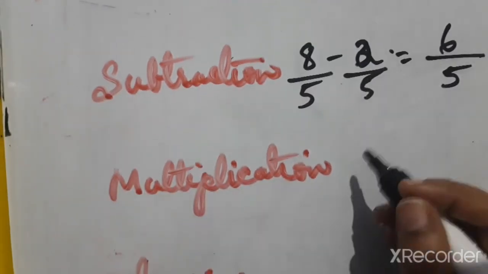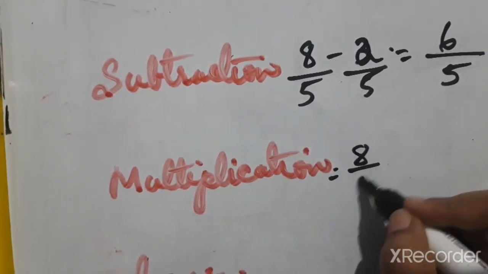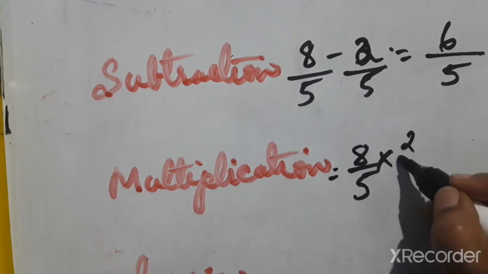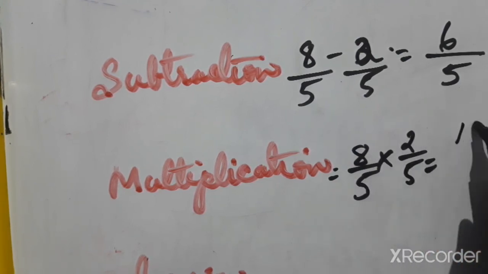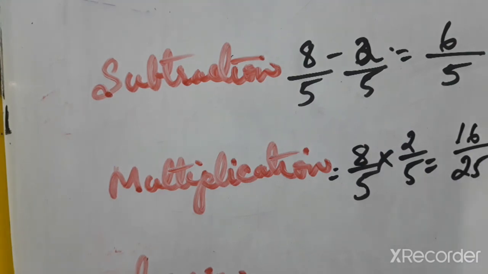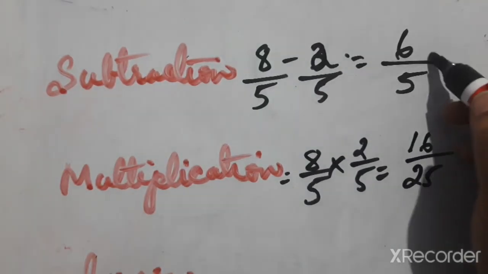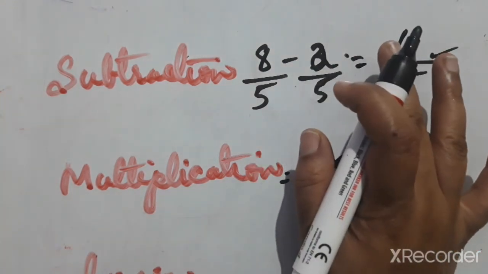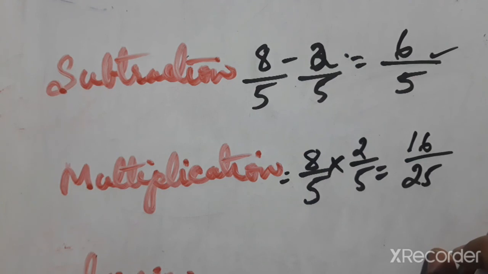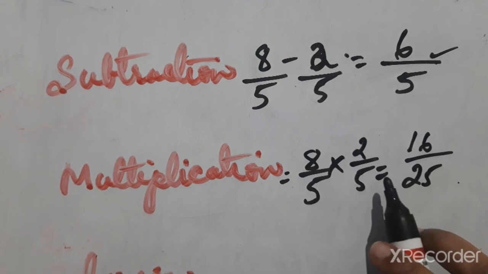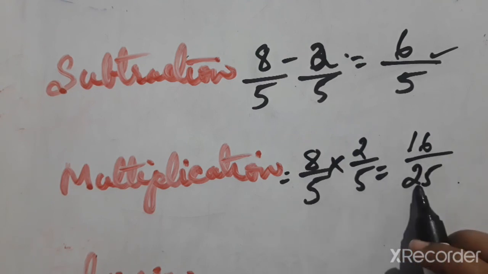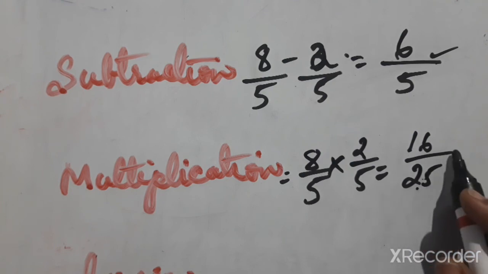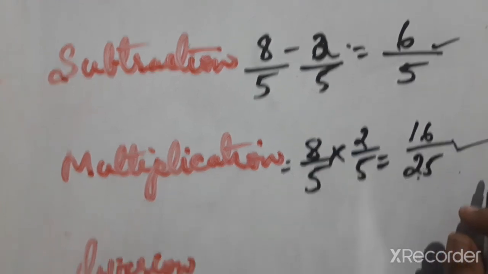Then multiplication, we'll try with multiplication. 8 by 5 into 2 by 5. 8 times 2 is 16, 5 times 5 is 25. Both are fractions. If a minus symbol is there, it is also in the form of p by q. So multiplication is also closed under rational numbers, 16 by 25 is in fraction form, or p by q form, where q does not equal 0. So this is also satisfied.